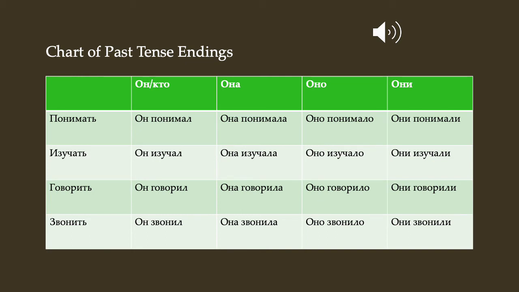And note that because the endings are unstressed, the endings for она and оно sound the same. Она понимала, оно понимало, because we have an unstressed а or о at the end, and they're both basically going to be pronounced the same. So just remember that if the ending is unstressed, the neuter and feminine endings will sound the same. If it is stressed, they will sound different. And then finally, we have the plural form. So они, but also мы and вы. Они понимали, они изучали, они говорили, они звонили.